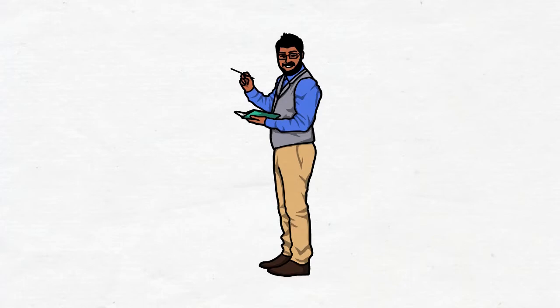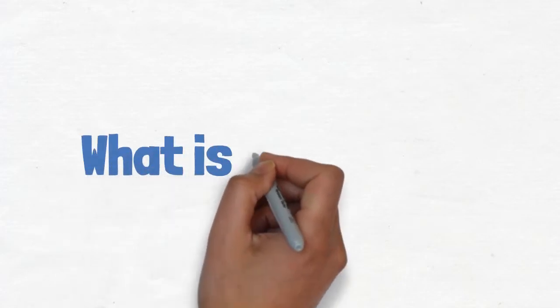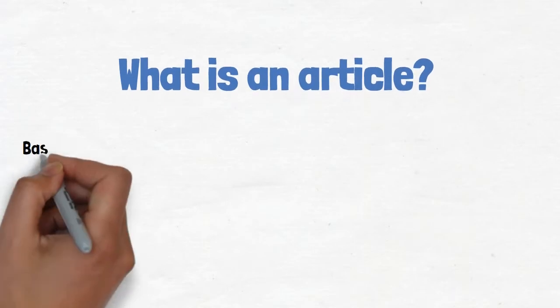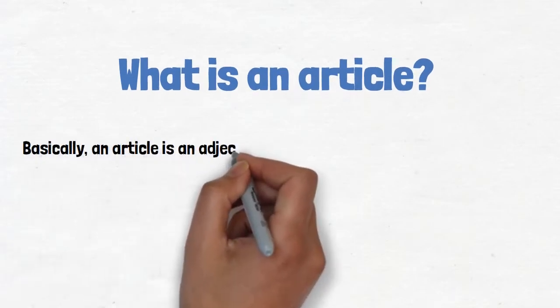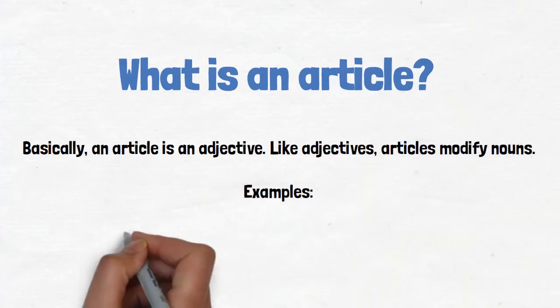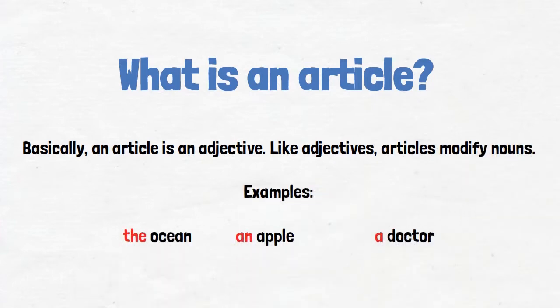Today we are going to learn how to use the articles: the, a, and an. What is an article? Basically, an article is an adjective. Like adjectives, articles modify nouns. Examples: the ocean, an apple, a doctor.